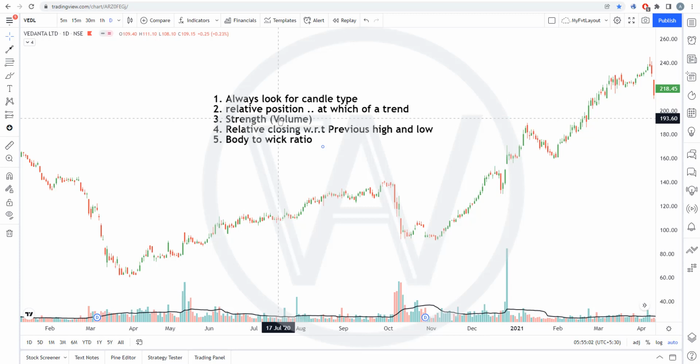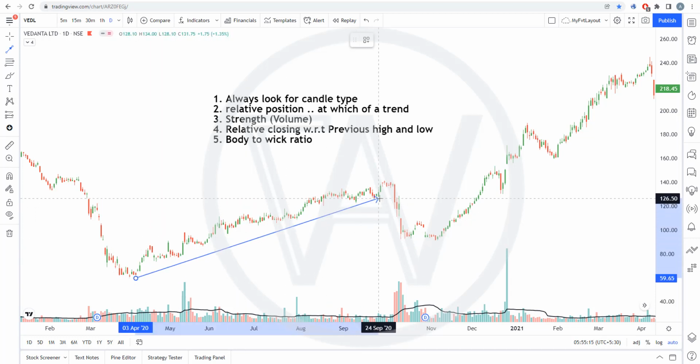Then second thing is, you need to understand the relative position of candle with respect to trend. For example, in this scenario, bullish candle will have a different meaning and bearish candle will have a different meaning, because this is uptrend. In uptrend, people try to take trend for the people who trade with a trend, and I usually recommend the same thing, always go with the trend.